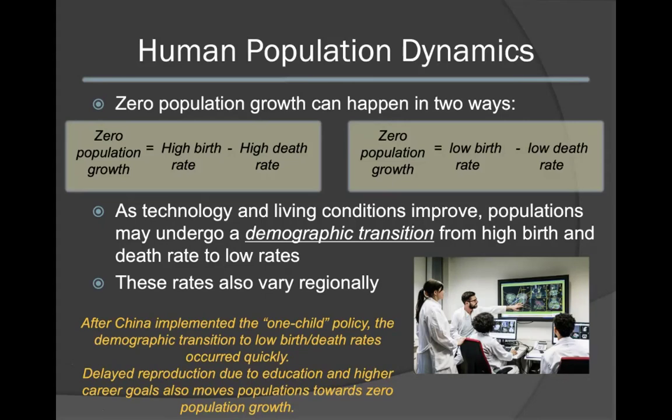An example of this is when China implemented the one-child policy. This shifted the population to undergo a distinct demographic transition to low birth and death rates. Delayed reproduction, due to higher levels of education and higher career goals, is also another mechanism which shifts a population from having high birth and death rates to low birth and death rates.